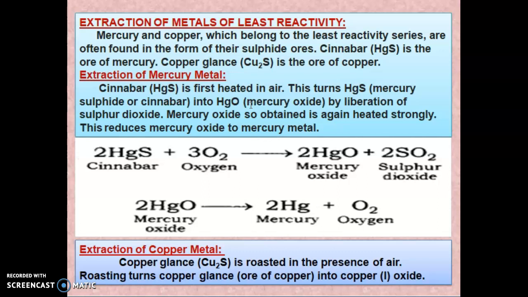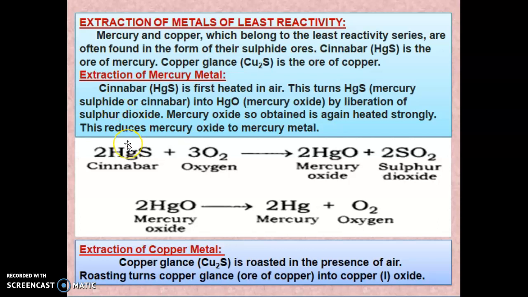In the extraction of mercury metal, the cinnabar is heated first in air. You know the formula of cinnabar is HgS, so it is a sulfide ore. This sulfide ore is converted into mercury oxide by the liberation of sulfur dioxide. Again, the mercury oxide is heated strongly. So what happens? The mercury oxide is reduced to mercury metal.